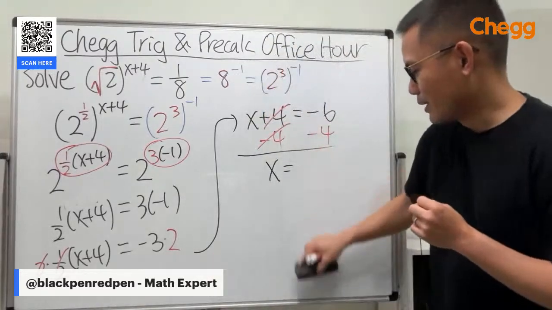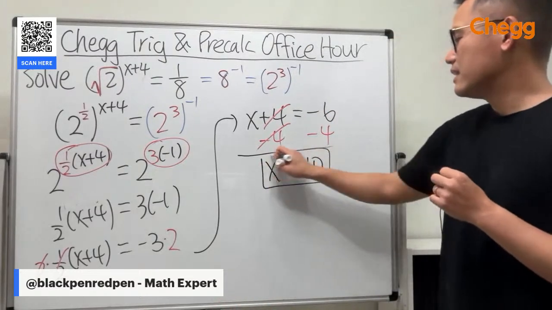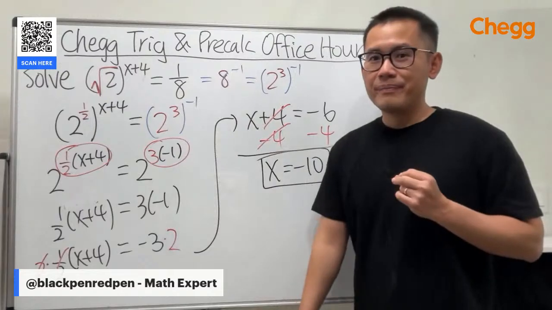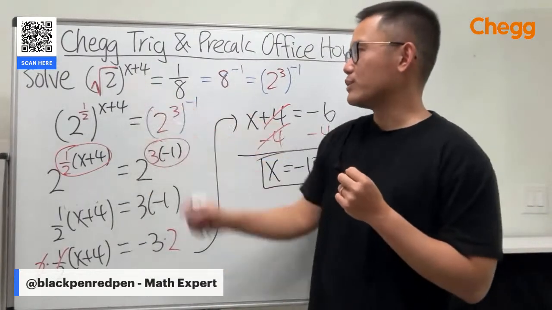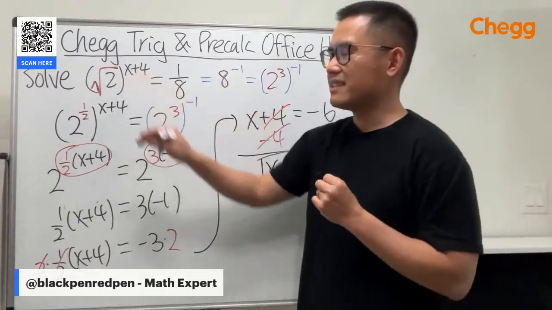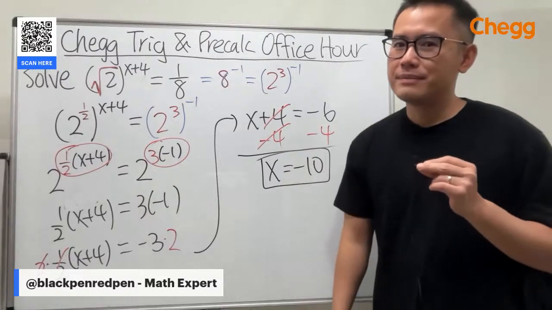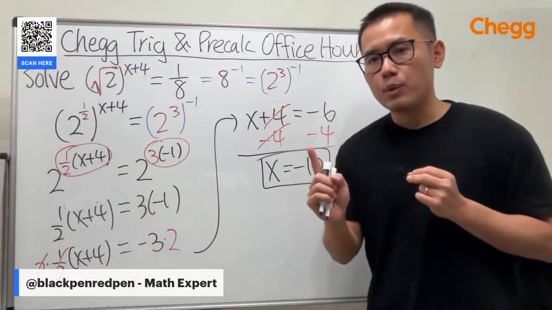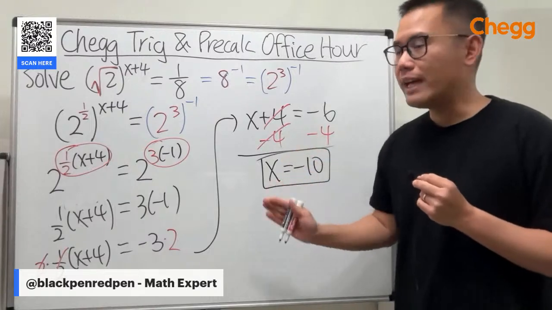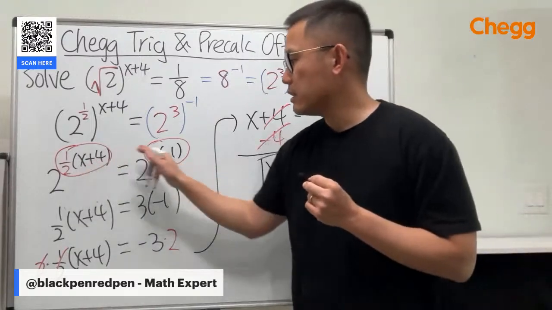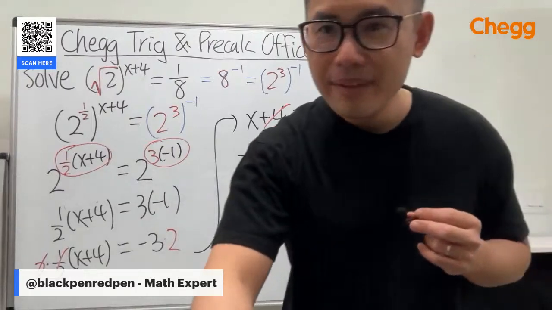Here, I'm going to use my eraser. Negative 10. And that is the answer for this equation. It might look intimidating at first because of the square root and also the x in the exponent. But if you know the fundamental, this is not so bad. So strategy number 1 is to make sure we have the same base so that we can just equate the exponents, and then usually you can just go from there pretty nicely.